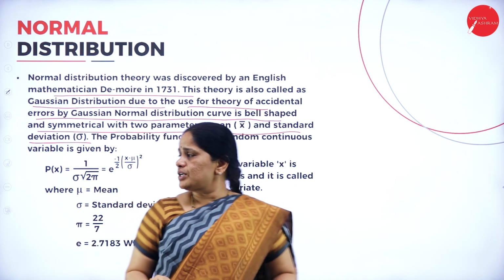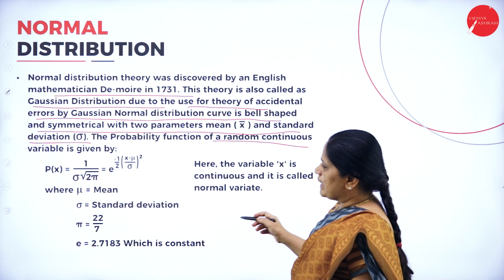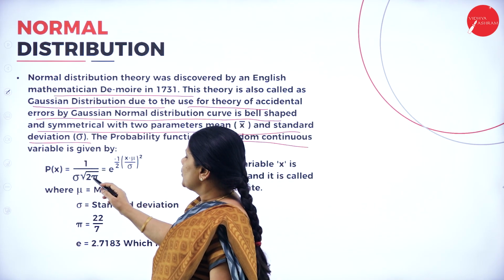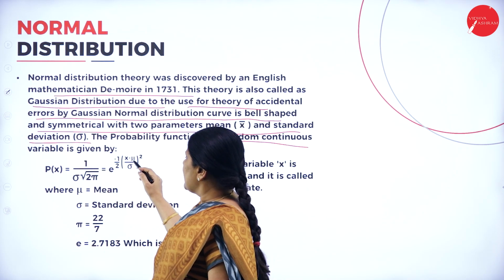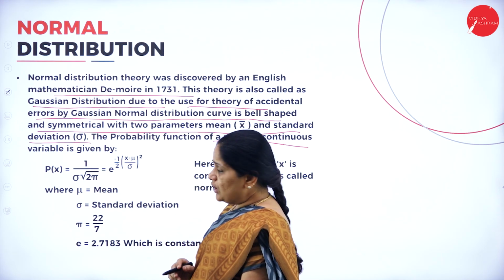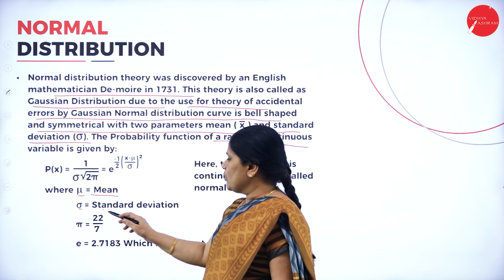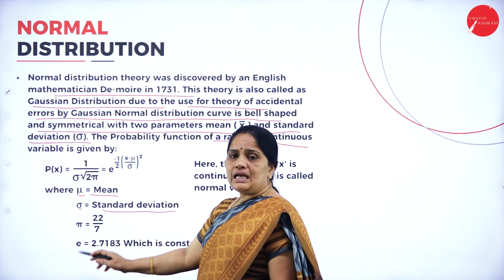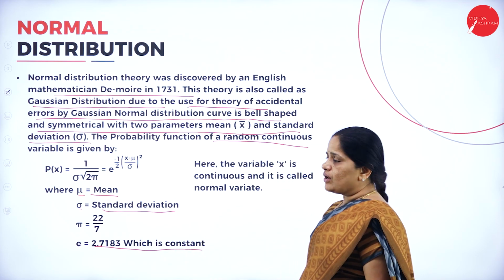The probability function of a continuous random variable is given by P of x equals 1 by standard deviation into root of 2 pi, into e to the power of minus half into x minus mean divided by standard deviation, the whole square. This symbol stands for mean and this rho means the standard deviation. Pi equals 22 by 7. The value of e equals 2.7183, which is a constant.